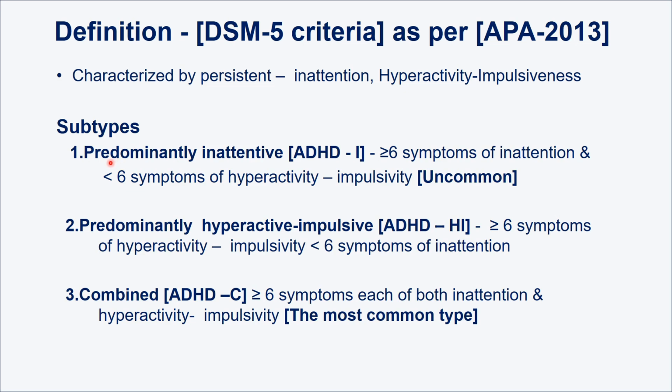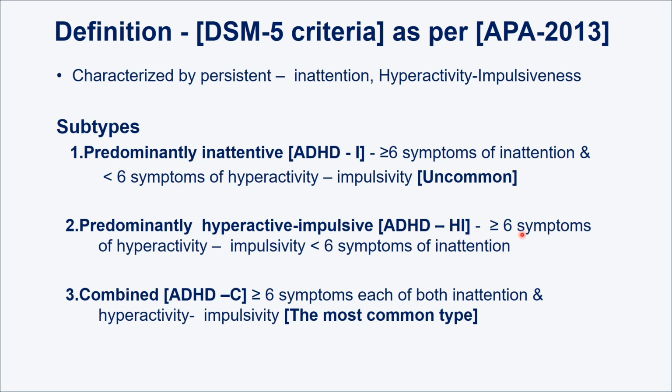So in this, number 1, predominantly inattention, known as ADHD-I. In this, there are 6 or more symptoms of inattention. These symptoms I'll be discussing in my next slides. So there should be 6 or more symptoms of inattention and less than 6 symptoms of hyperactivity and impulsivity. And this type is uncommon.